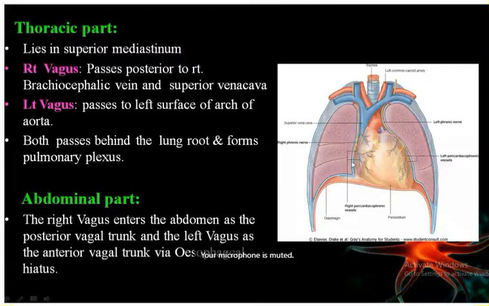Then it will enter into the abdomen through the esophageal hiatus as a posterior vagal trunk and an anterior vagal trunk. I'll summarize once again the lower part. The right vagus will run posterior to the esophagus and continue downward as the posterior vagal trunk, whereas the left vagus will run anterior to the esophagus and run as the anterior vagal trunk. Both the anterior and posterior vagal trunks will pass through the esophageal opening which is present in the diaphragm and enter into the abdomen region. So this is the overall course of the vagus nerve.